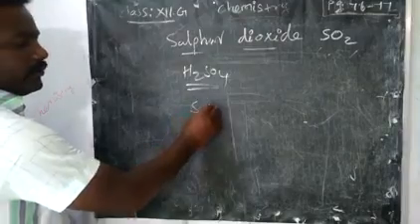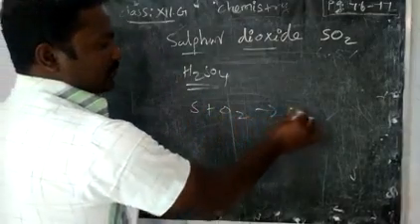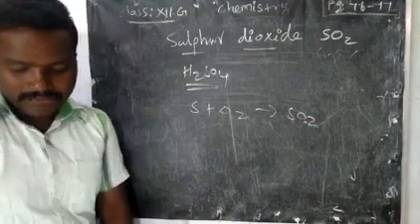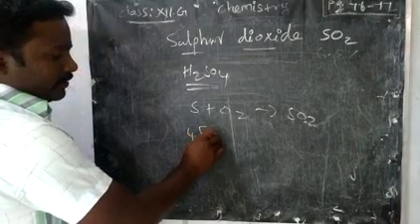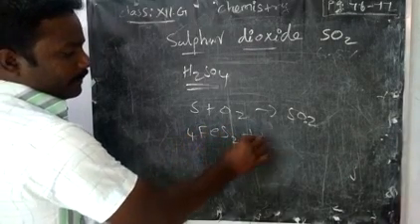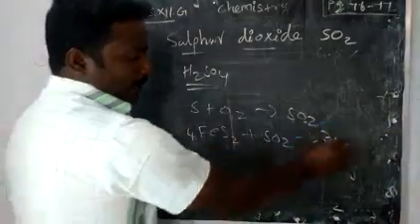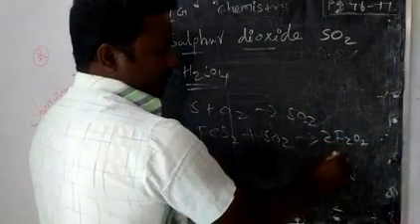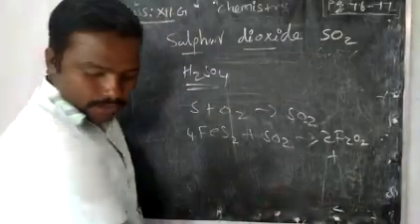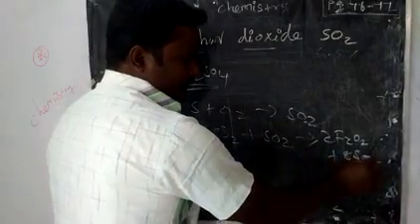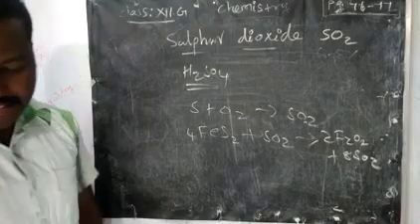How? If you treat sulfur with oxygen, it will produce sulfur dioxide. That sulfur dioxide can also be produced by treating pyrite. What will form? Iron oxide, Fe2O3, along with SO2. The same reaction we have already seen.